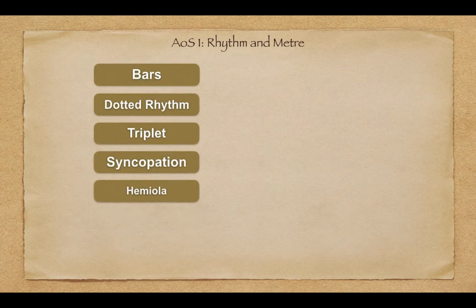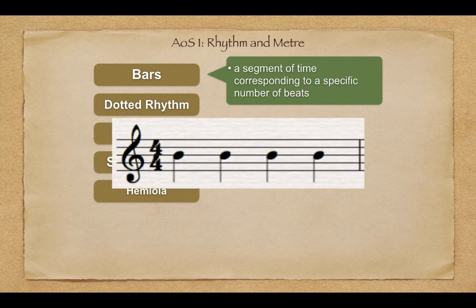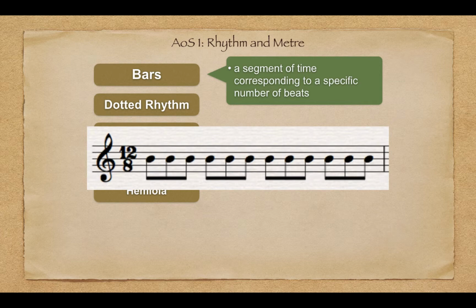Bars. Bars could be thought of as subdivisions of time. They chop up music into smaller, easier to read sections. For example, a bar of music in a 4/4 time signature will have 4 crotchet beats in it, or a bar of 12/8 will have 12 quavers in it.